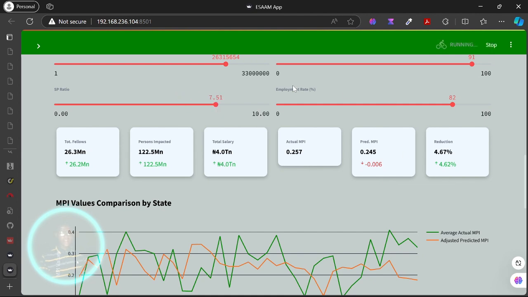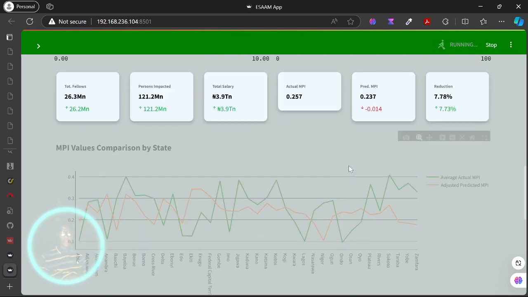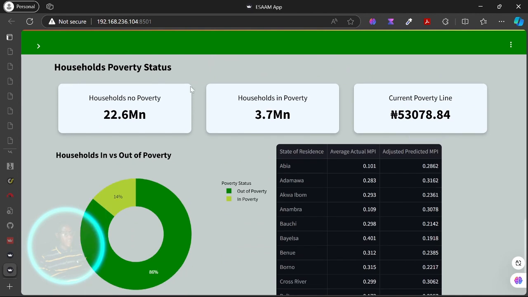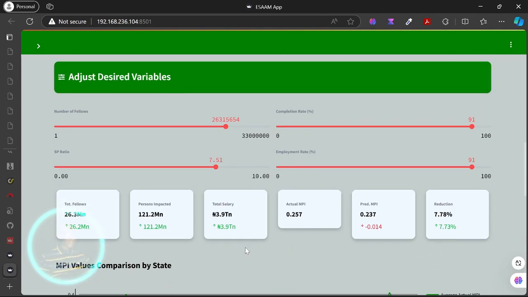Let's increase this and go a bit higher. Let's see the maximum. What's the maximum possible reduction that we can even have? Curious about that. Wow, you can get up to a 7% reduction in poverty in Nigeria because of 3MTT, and we'll have 22.6 million households out of poverty. Only a little bit is still in poverty. You can see that out of poverty is now taking over the in-poverty households in Nigeria, and will be contributing about 3.9 trillion to the economy. Imagine the influence of that on the real GDP of Nigeria.